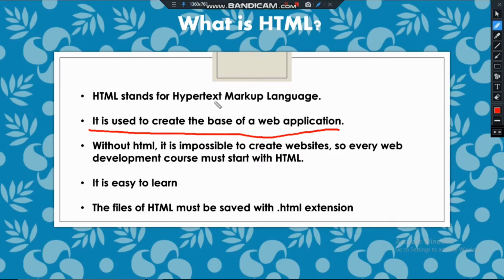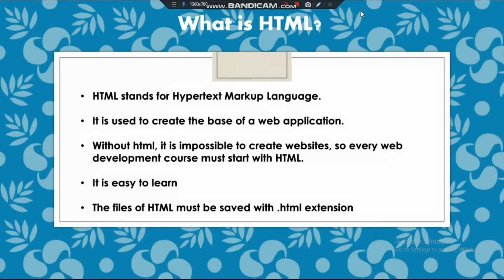I forgot one thing to tell, what is the meaning of hypertext. Let me put this word in a square. Hypertext is basically a text that can be understood by the computer, and it contains many types of things like links, images.